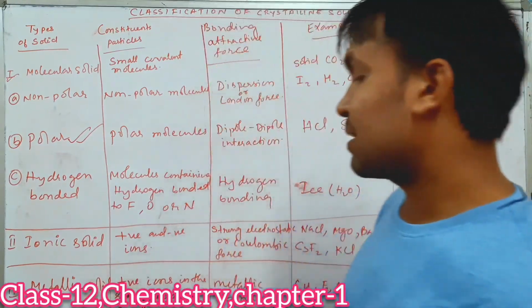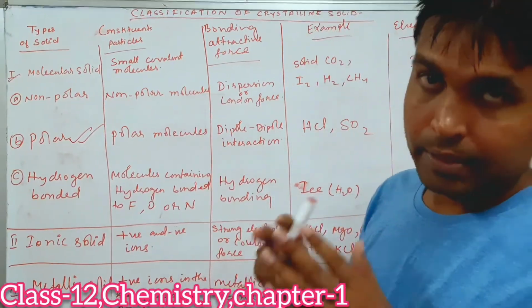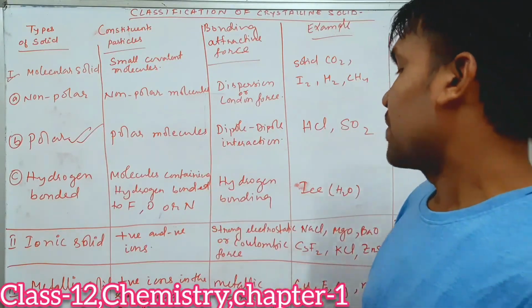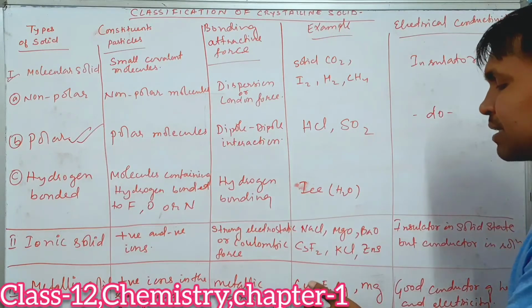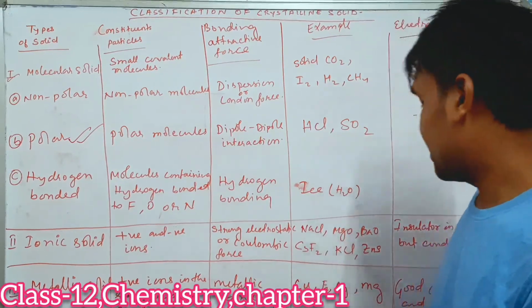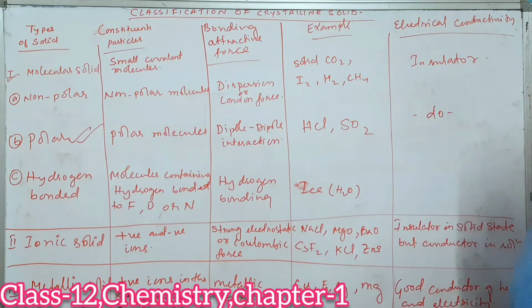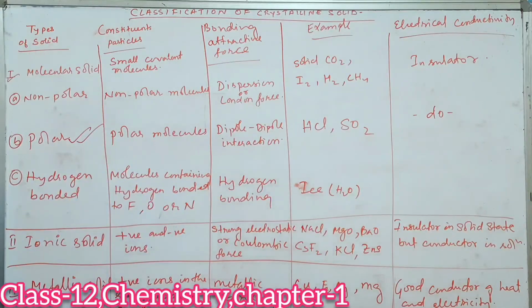Next, the third type is what? Metallic solid. Metallic solids are generally made up of what? Positive ions. And what is the bonding between them? Metallic bonding. Examples: copper, iron, magnesium, all these are examples of metallic solids, and they are good conductors of electricity. Dear students, the last type of solid is left. We will discuss it. Take it down.